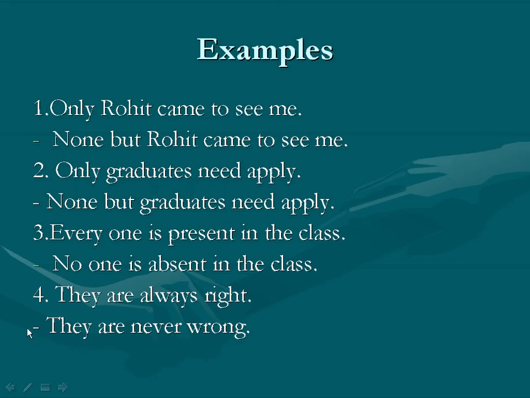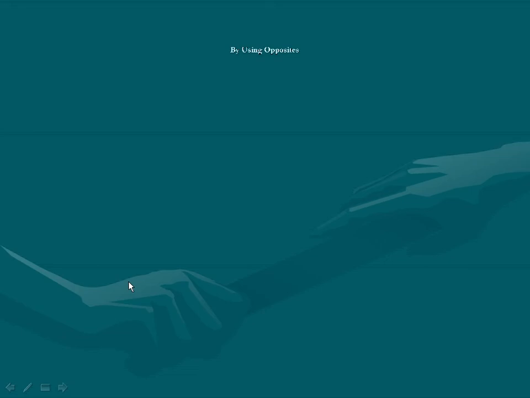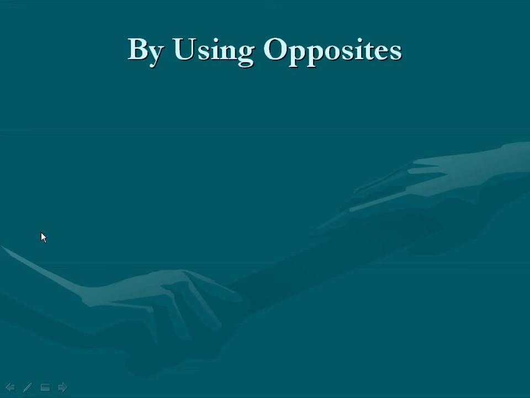In this way we can use some words which show negative manner, negative view while making the negative sentence. Again, by using some opposites we can change affirmative sentence into negative sentence. It is the simple way of making it negative sentence.